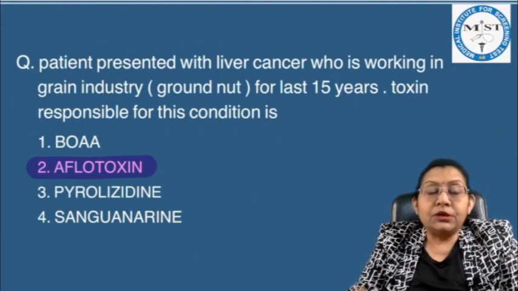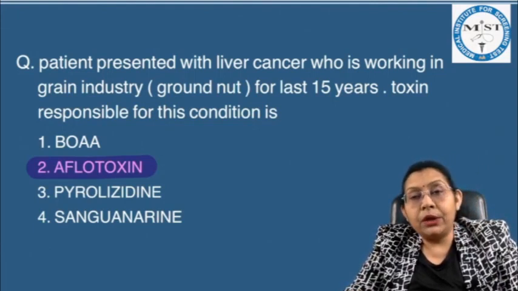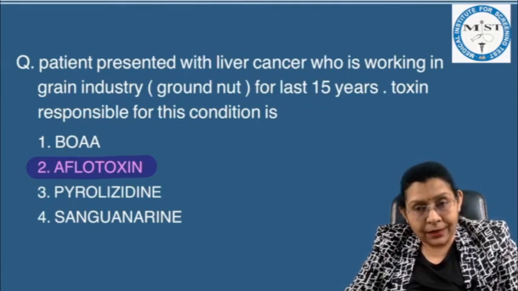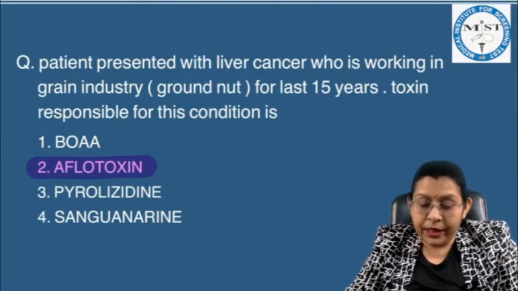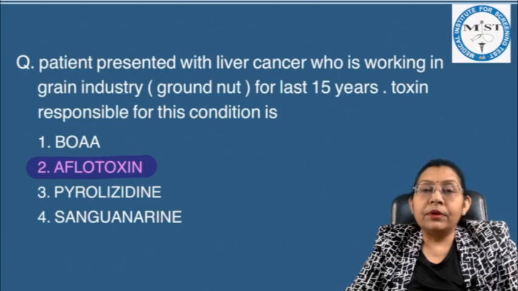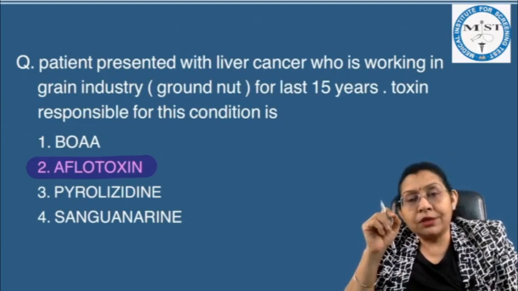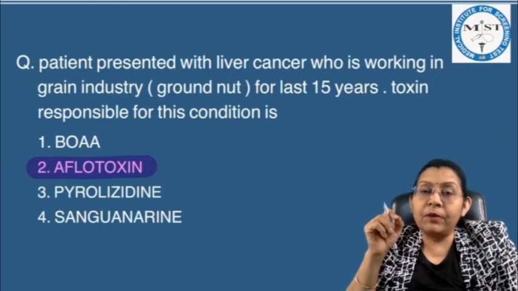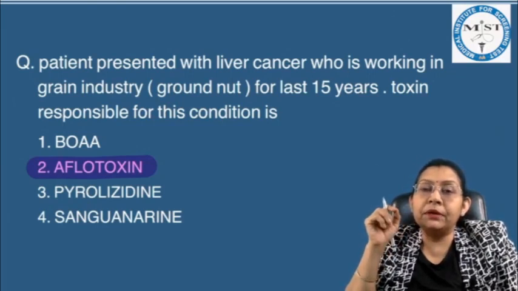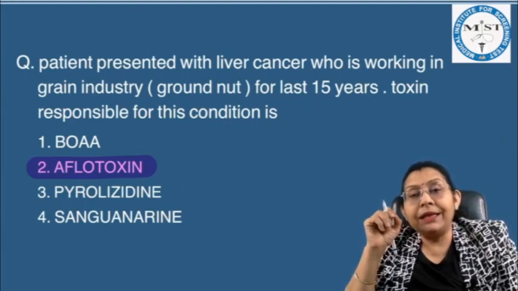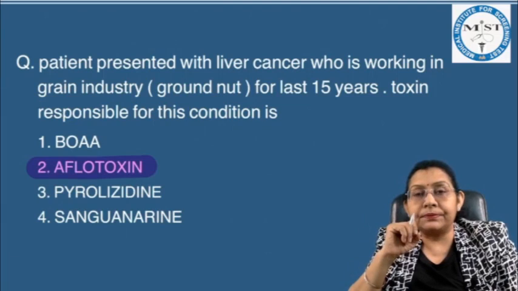The BOA is the toxin beta oxalyl aminoalanine, which is causing lathyrism. Pyrrolizidine is the toxin which is responsible for endemic ascites.